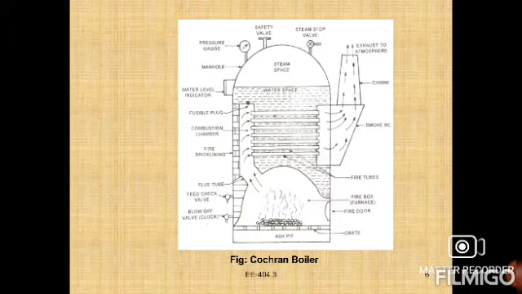A chimney is provided above the smoke box. The smoke box serves for the escape of gases. The manhole is provided for the inspection and repair of the interior of the shell. The top of the shell and firebox are made hemispherical to provide maximum volume and maximum strength of the boiler.